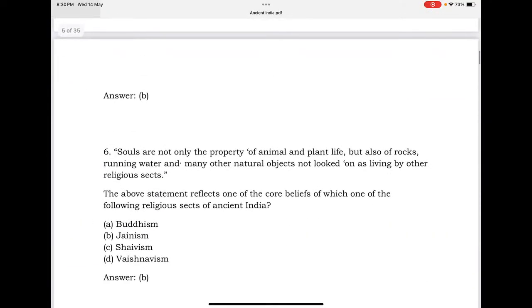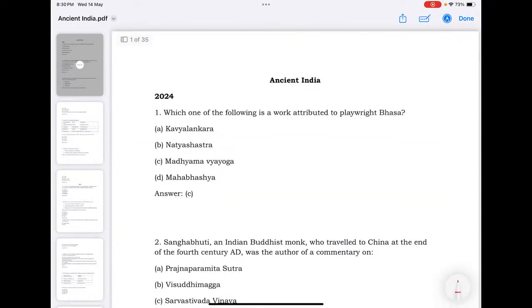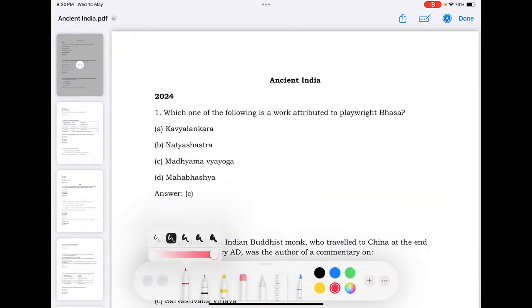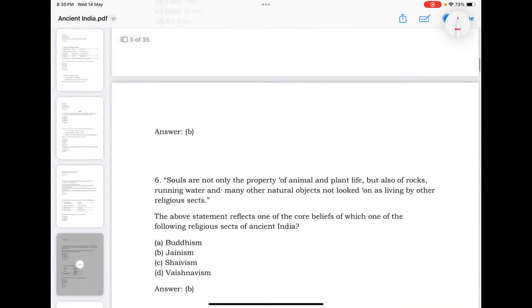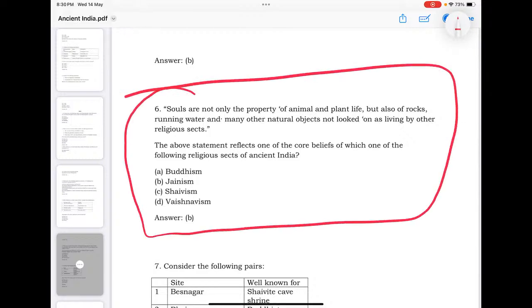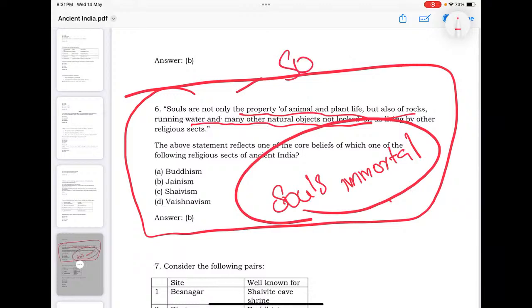Yeah, there is a question. I think this is visible to you. Yeah, we already solved this one. Yeah, this is the next question. Look into this question: souls are not only the property of animals and plants, but also rocks, running water, many natural objects. See, this is comparing Buddhism and Jainism. Souls are immortal. Everything is having a soul. That was a central belief of Jainism.